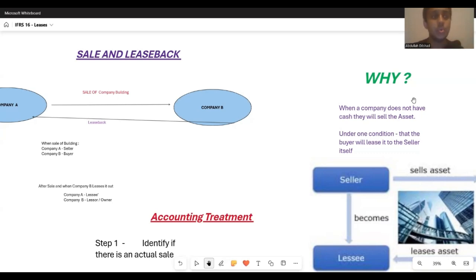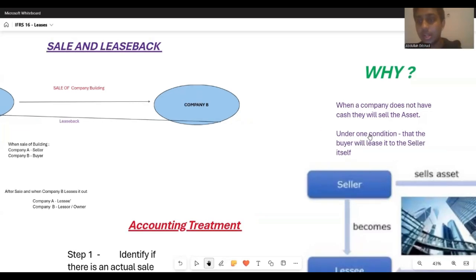Since they need cash to run their day-to-day operations, they will start selling off their company assets to a third party, under one condition.